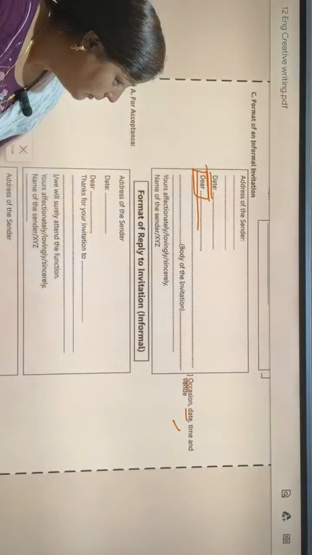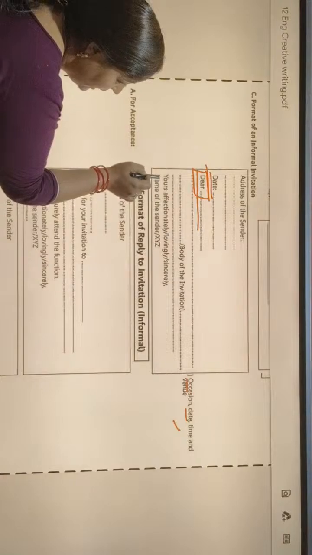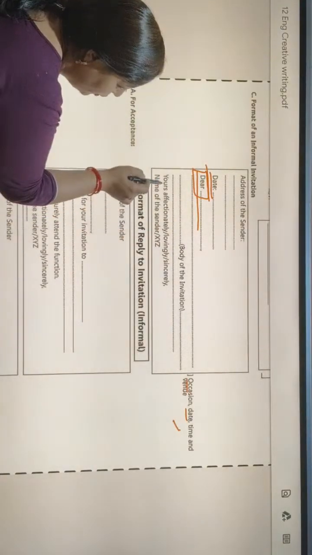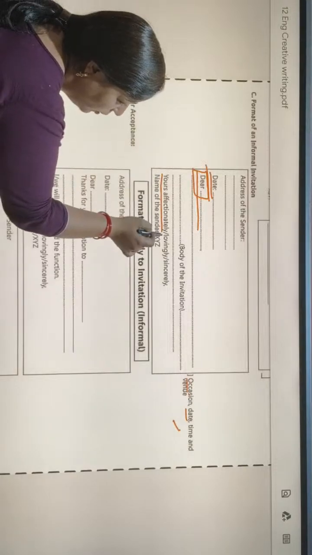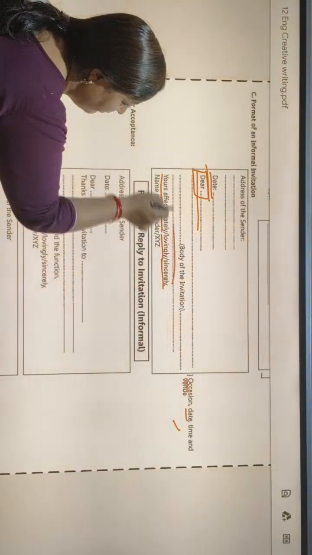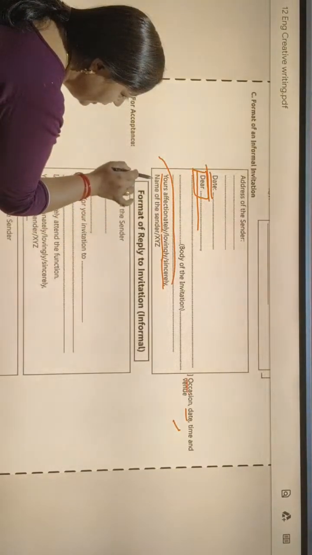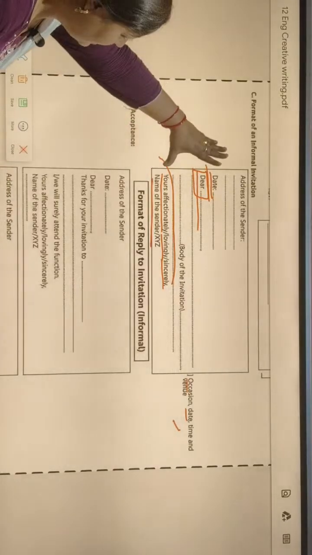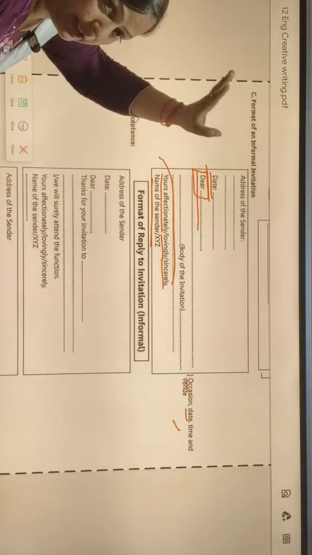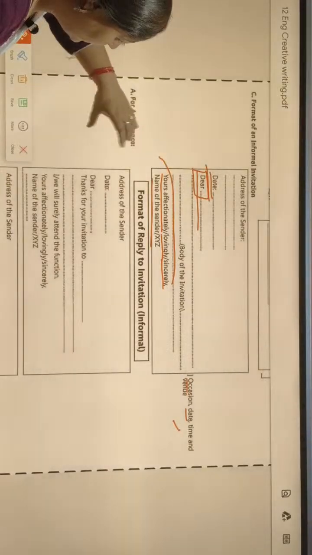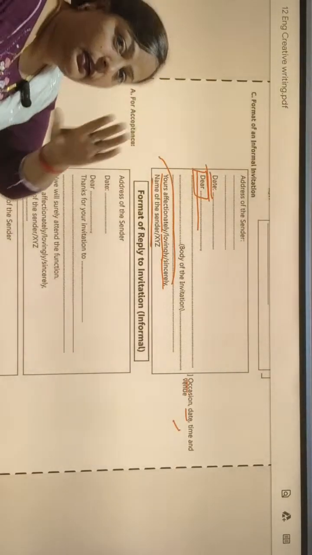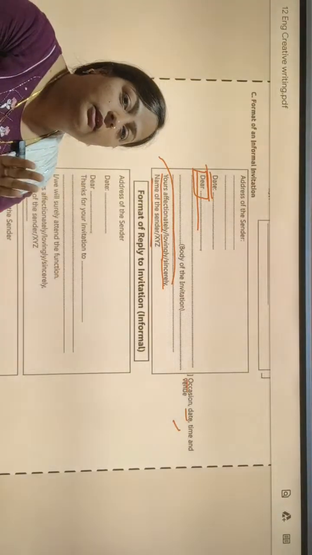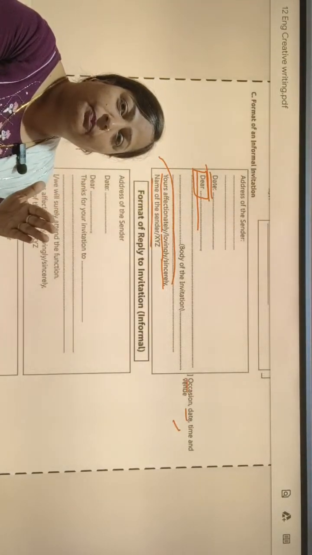We will write the place name also. Then after giving all the details, we will use yours affectionately or lovingly or sincerely, whatever word we want we can use. Then we will write the name of the sender. In this way we can write an informal invitation in letter form. Okay, if we are writing an invitation to anyone, then there is a second part also.